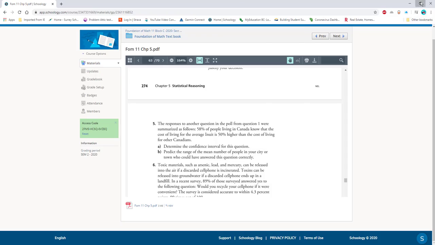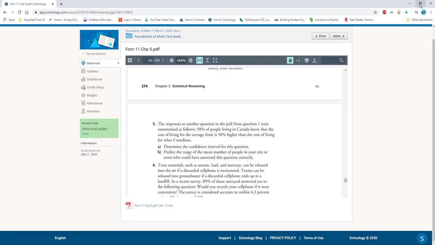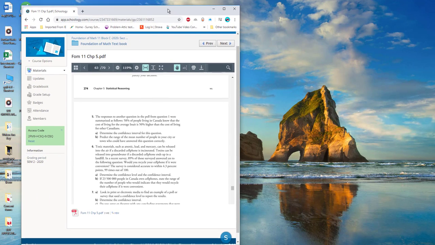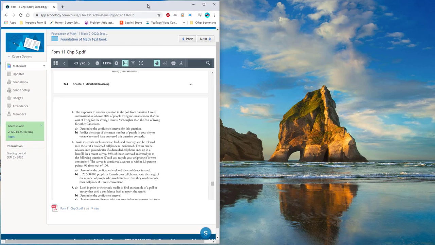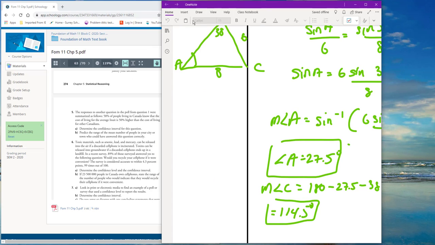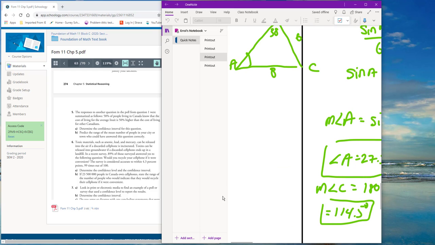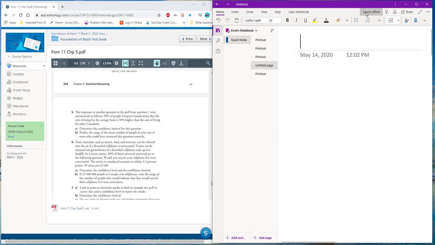So let me just shrink this down a little bit, and we'll do a new page. So basically, the confidence interval, well, we know that the